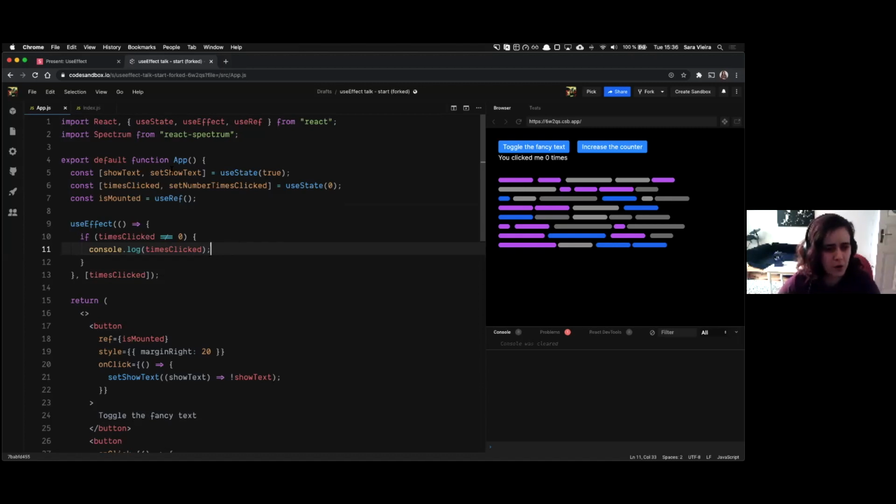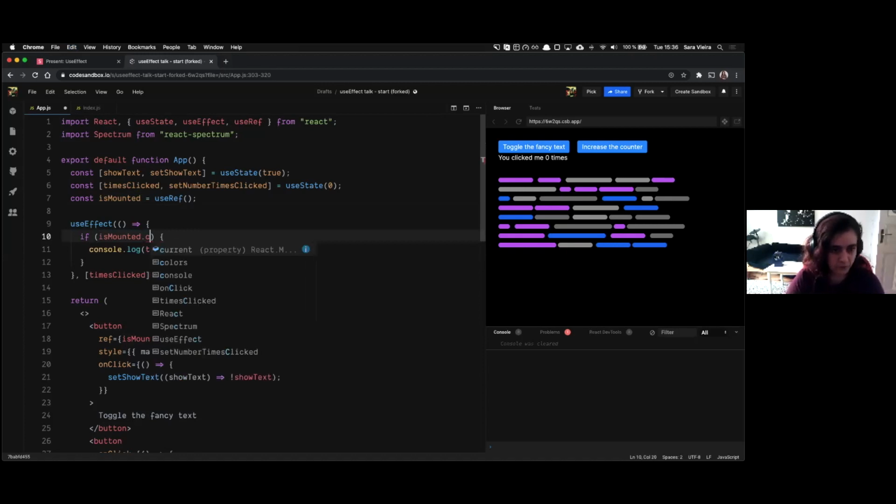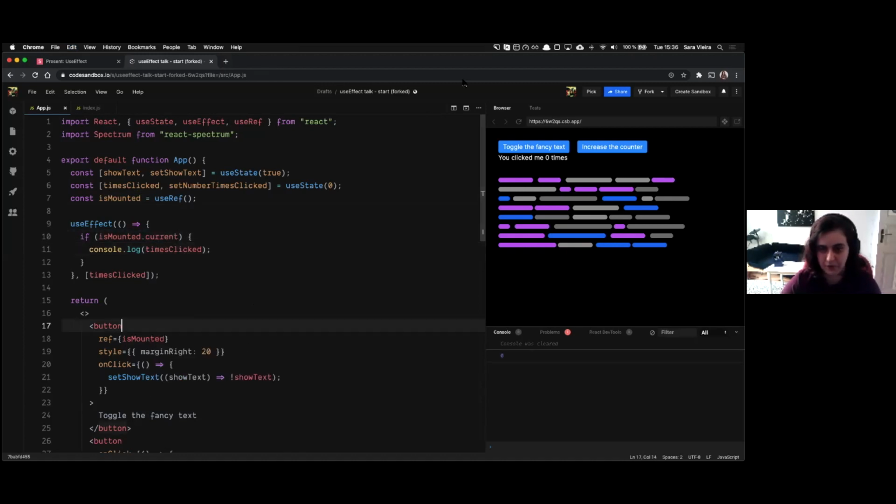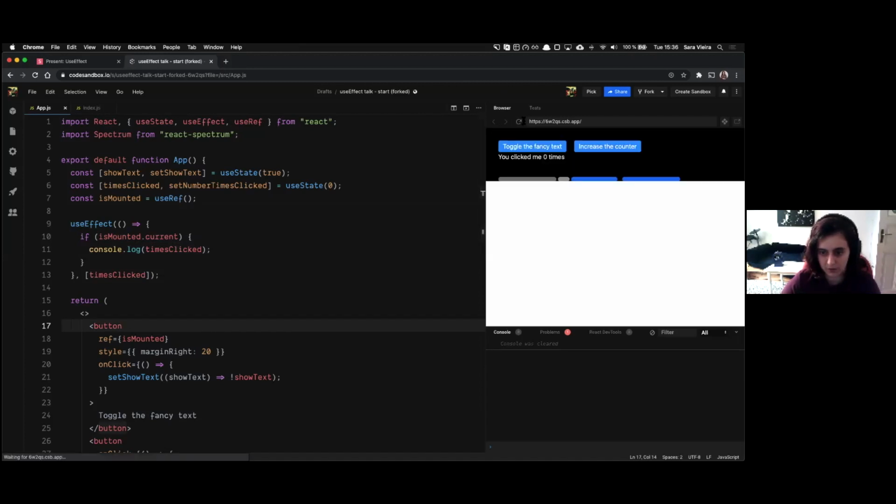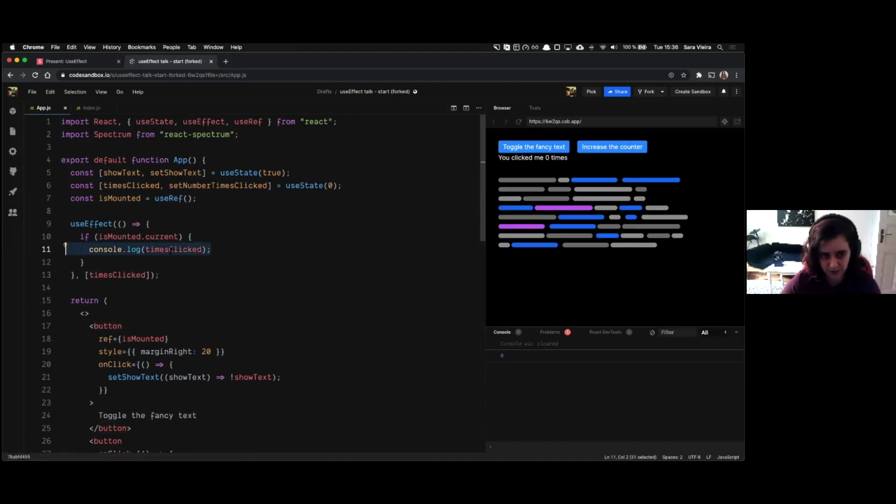So what I'm going to do is say if isMounted.current, I want to run times clicked, right? Does this make sense? No, I want to run show text. Sorry, this is the same thing. Doesn't really matter. And isMounted runs true. So if isMounted.current, and this needs to start with false.